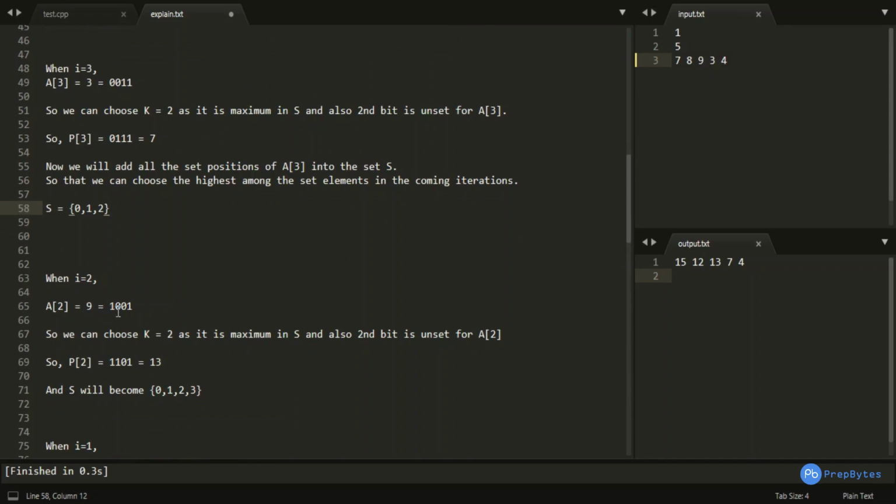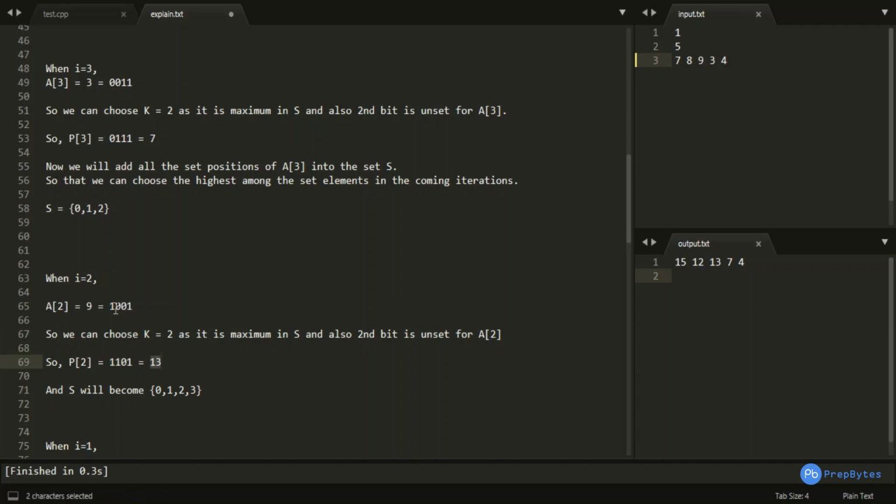9, the binary representation is 1001. So we can choose k equals 2 over here, right? The maximum one from the set is 2, and we can also see that the second bit position of 9 is also unset. So we would be setting this particular bit, and p of 2 would become 1101, which is nothing but 13.